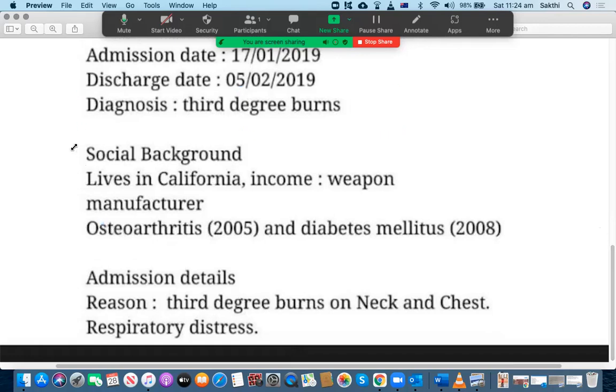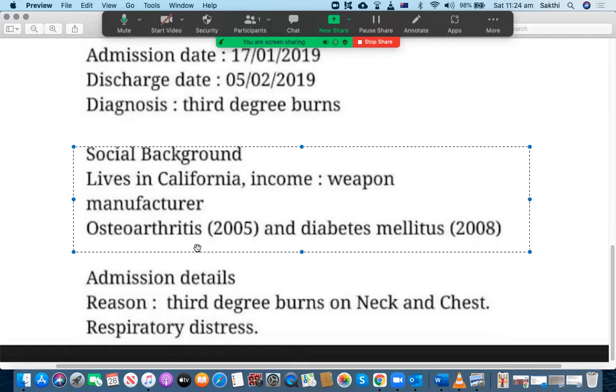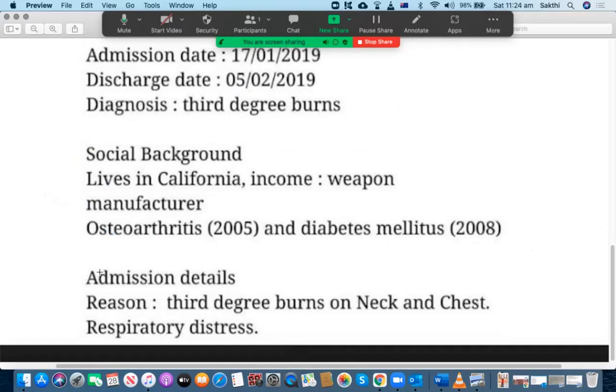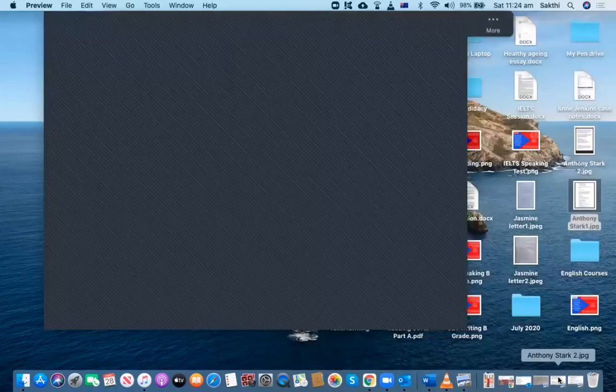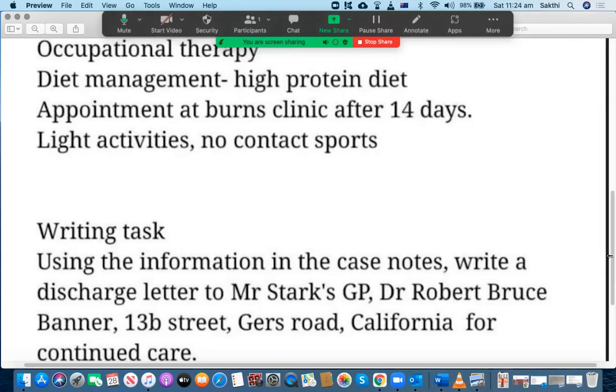Social background: lives in California, income, weapon manufacturer, osteoarthritis, diabetes mellitus. You don't need to mention all these things. Why? Because it's a known case. Very simple. All right, so what is the admission detail here? Third degree burns on neck and chest, respiratory distress. So these are the problems, the reasons why the patient was admitted to the hospital. So you have included these details. I'm very happy with the way that you have included all the relevant case notes so far. Let's go through the next page.